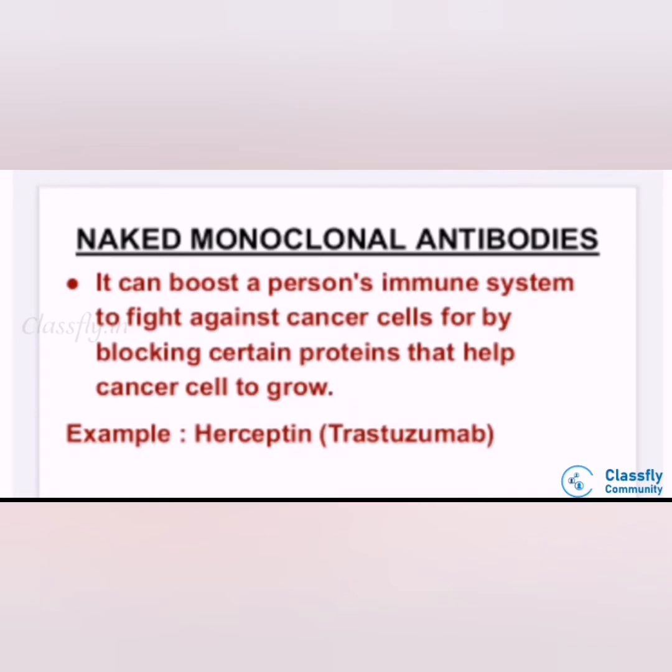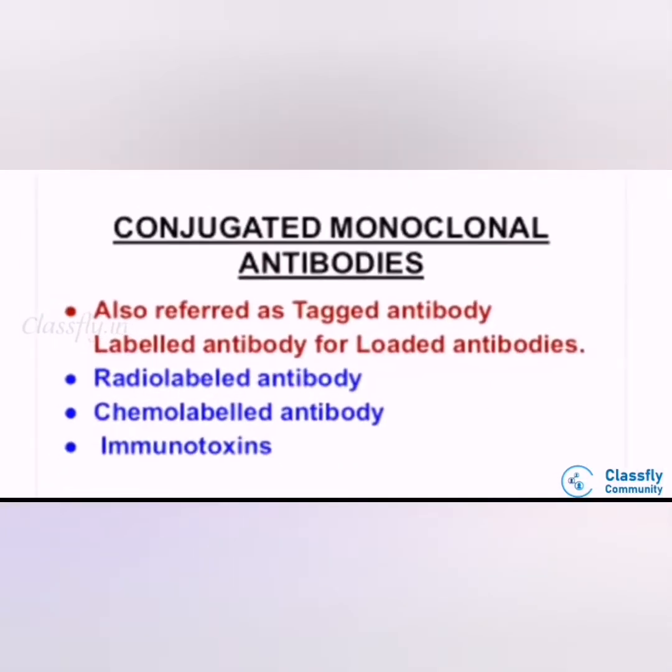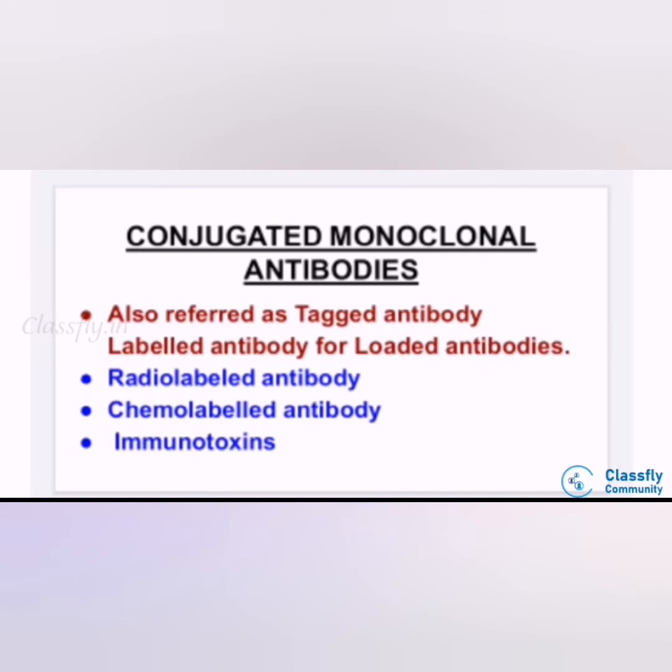Naked monoclonal antibodies can boost a person's immune system to fight against cancer cells or work by blocking certain proteins that help cancer cells to grow. For example, Herceptin or Trastuzumab. Now second one, conjugated monoclonal antibodies. They are also referred to as tagged, labeled or loaded antibodies. They are divided into different groups based on what they are linked to, which we have already discussed: radio-labeled antibody, chemo-labeled antibody and immunotoxins.